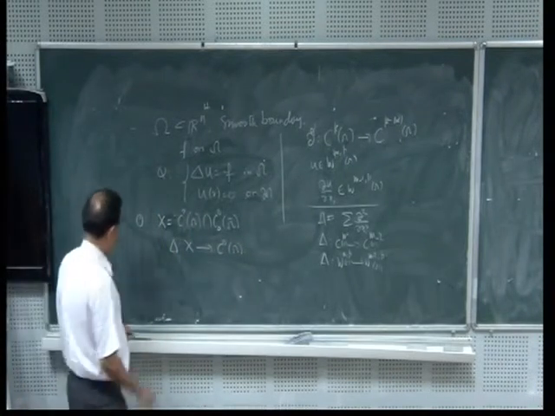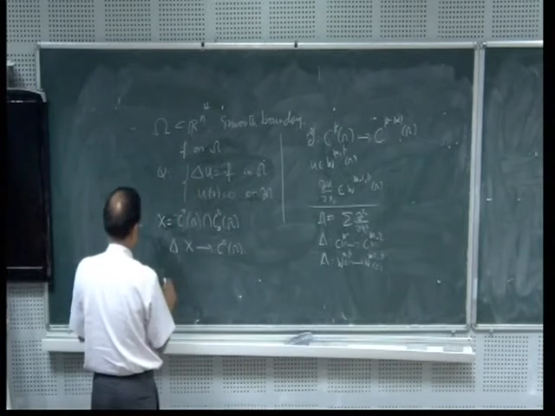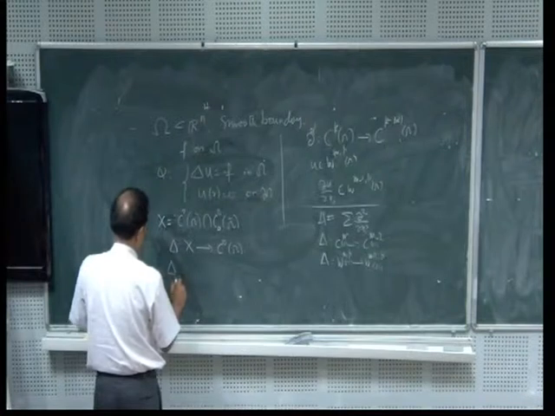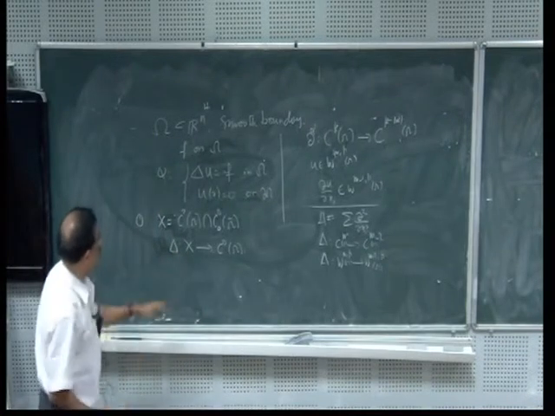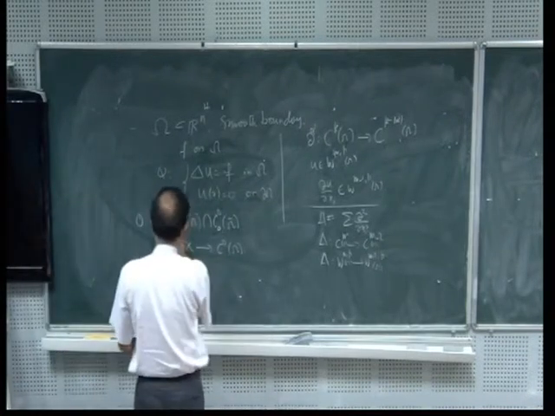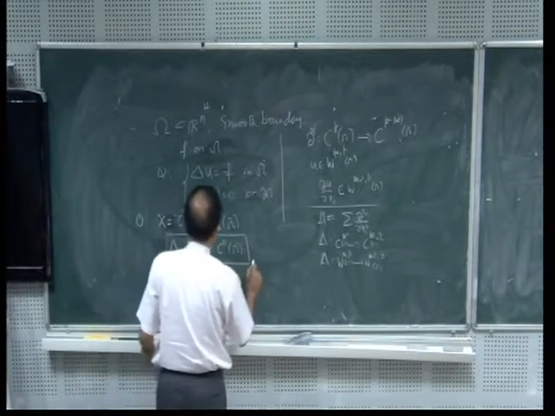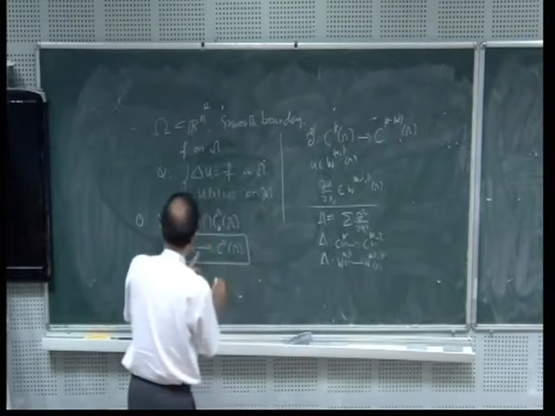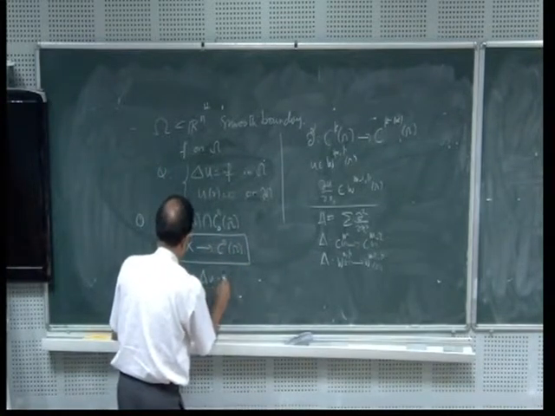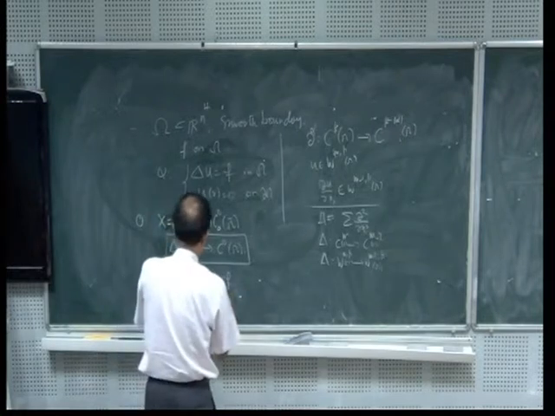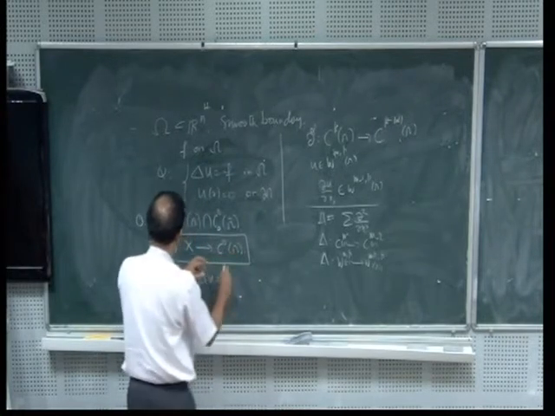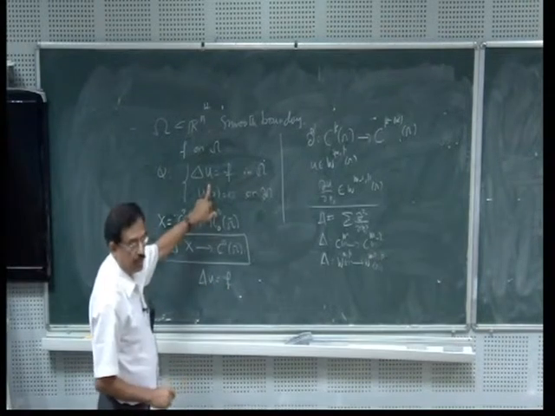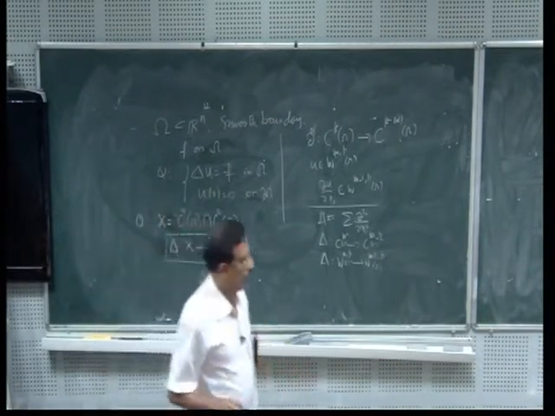Therefore, I am going to define this operator. This is what we have. So to begin with, f is assumed to be here. This precisely says that if f is here and if I find a function u here so that the Laplacian of u is equal to f, then it solves this problem. This is the setup you are looking at here.